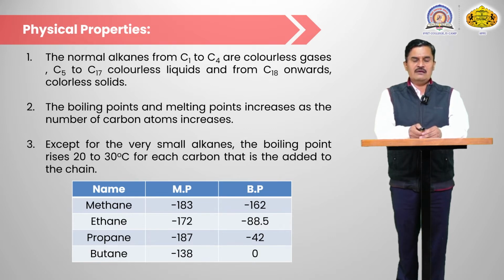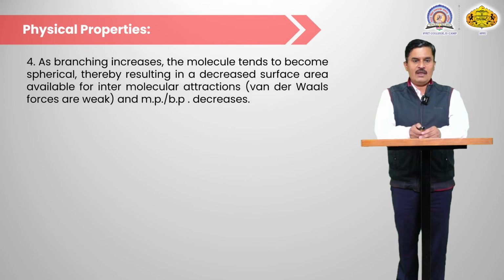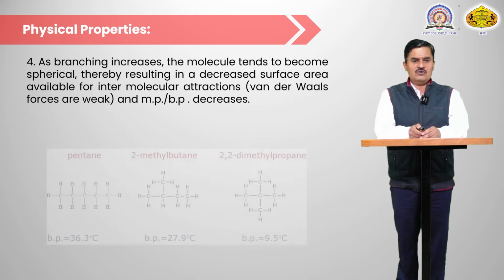In case of the alkane, there are weak intermolecular forces, that is, van der Waals forces. As the branching increases, the molecule tends to become spherical in shape. That's why the area of attraction between the two molecules decreases. Branching increases, van der Waals forces decrease, and that's why the boiling point also decreases.